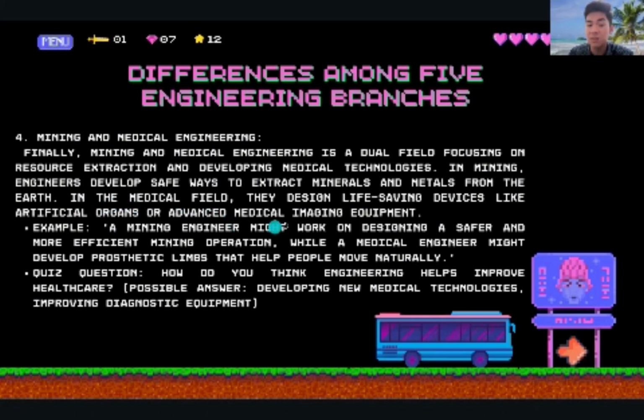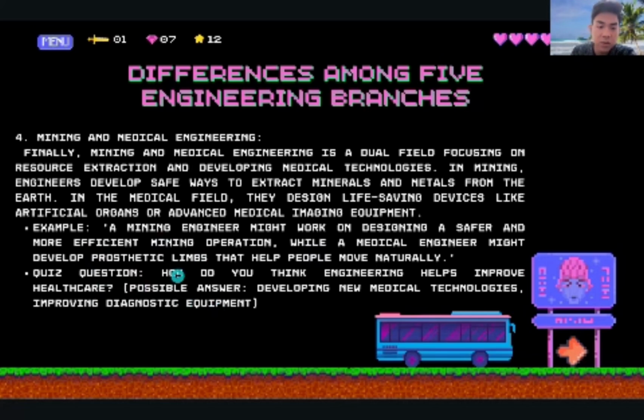In the medical field, they design life-saving devices like artificial organs or advanced medical imaging equipment. For example, a mining engineer might work on designing a safer and more efficient mining operation, while a medical engineer might develop prosthetic limbs that help people move naturally.